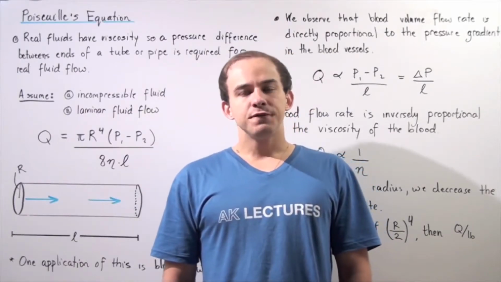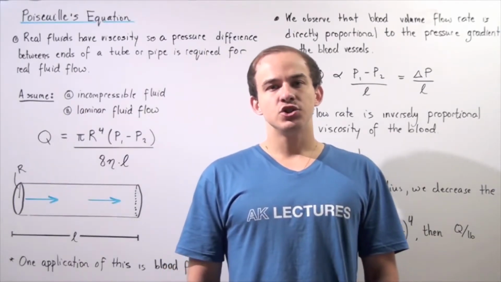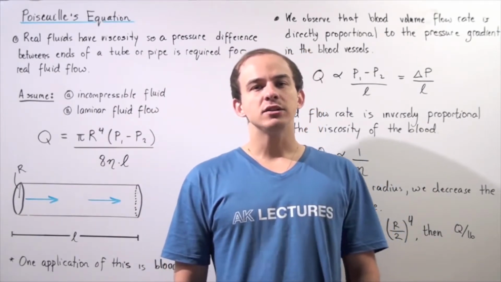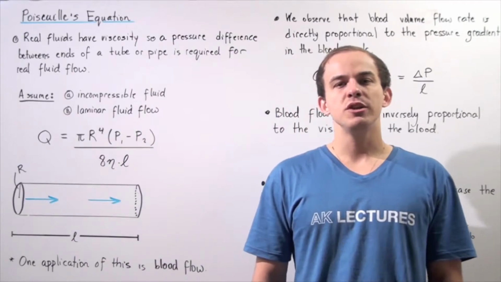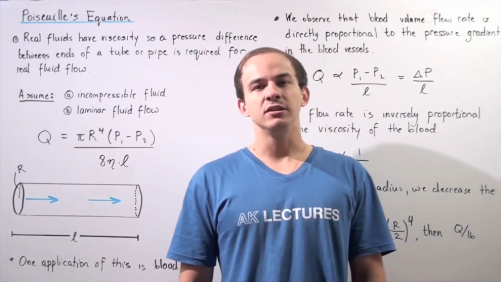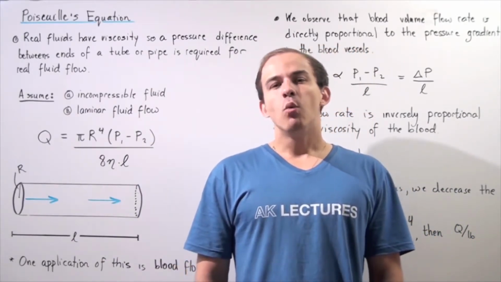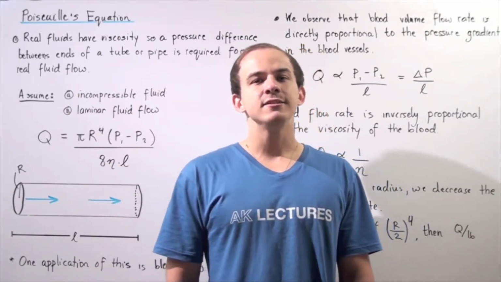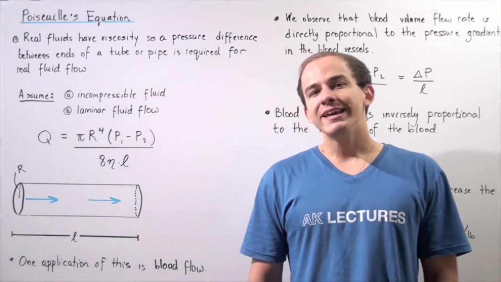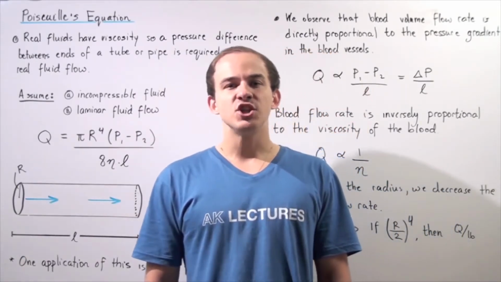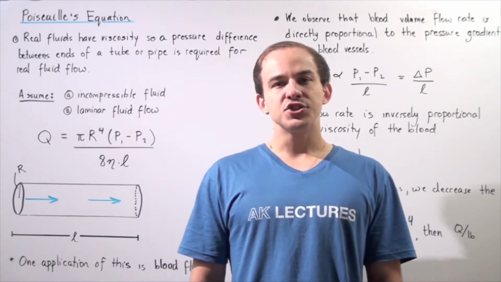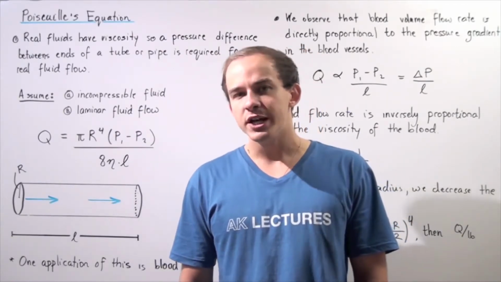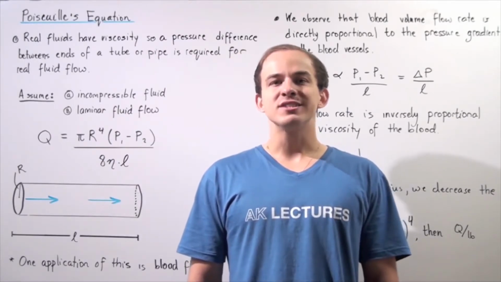Recall that any real fluid has a certain viscosity to it, meaning it has a certain internal friction that is a result of the electrical forces between the molecules and atoms of that liquid or fluid. Now, what if we take a fluid and allow the fluid to flow inside a cylindrical tube or pipe? Well, if we assume that our fluid has no viscosity, that means a force is not required to propel our fluid to move within our cylindrical pipe.